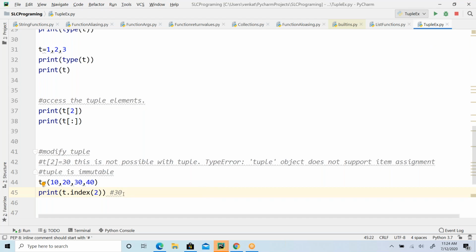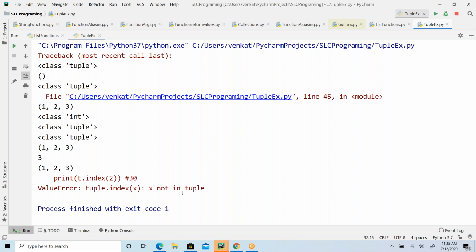Your understanding is that you are looking at the second index value, meaning 0th, first, second index value is 30, so you are saying 30 is going to return. But see the output, is it the same? You see what happened? Value error: x not in tuple.